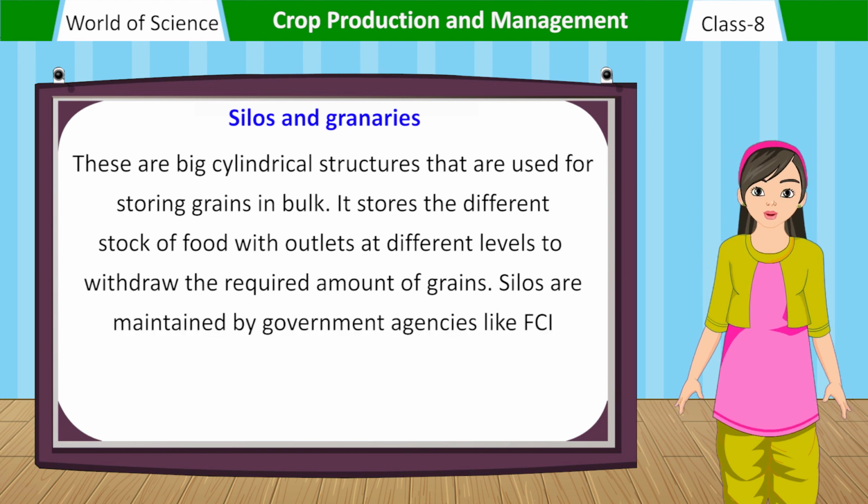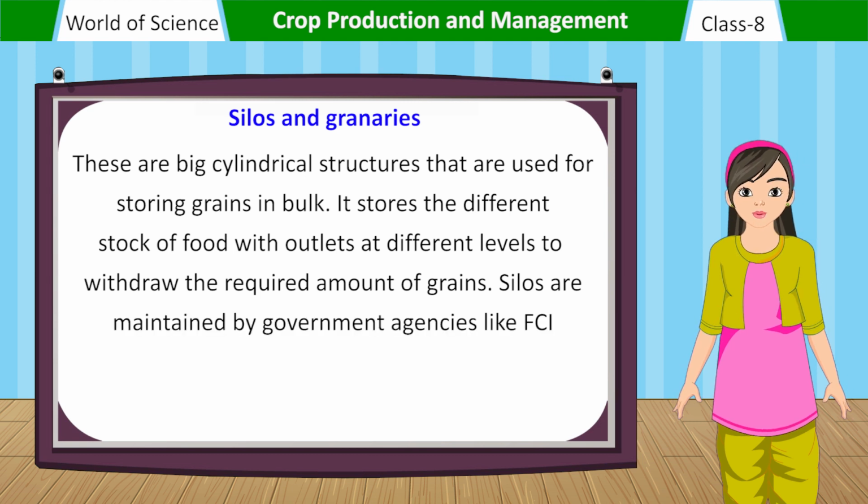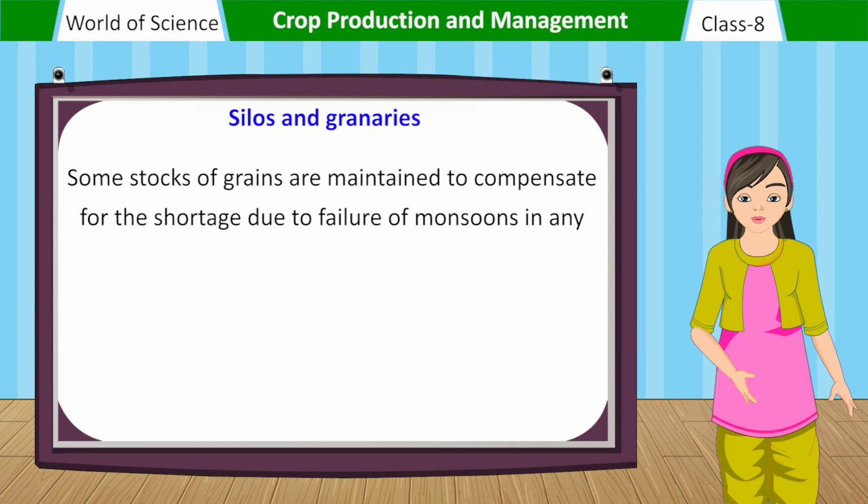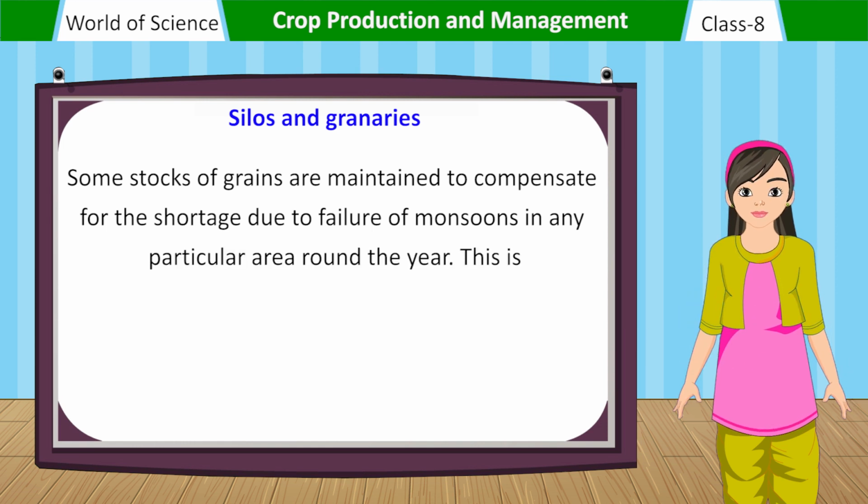Silos are maintained by government agencies like FCI, Food Corporation of India. Some stocks of grains are maintained to compensate for the shortage due to failure of monsoons in any particular area round the year. This is called buffer stock.